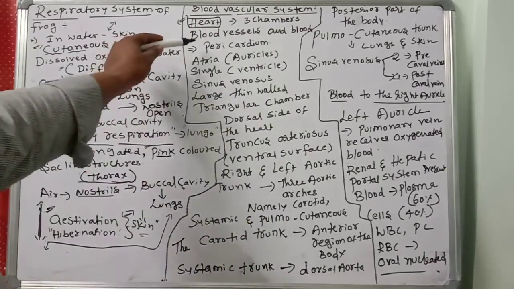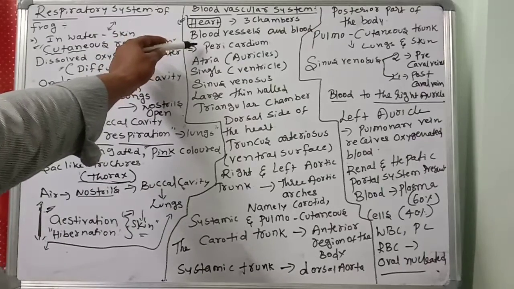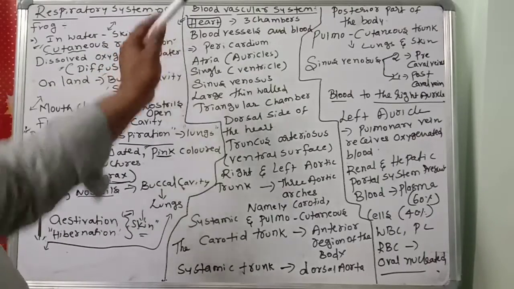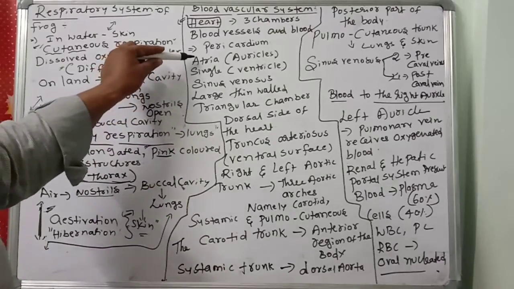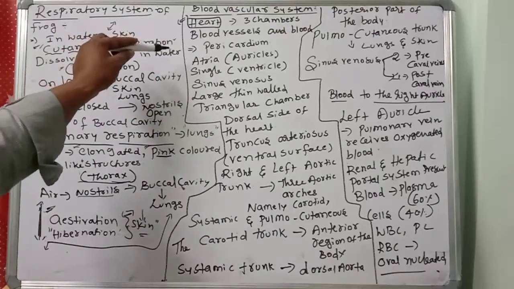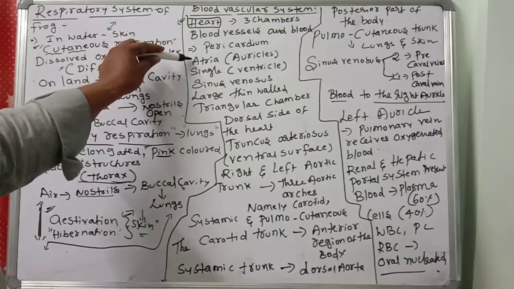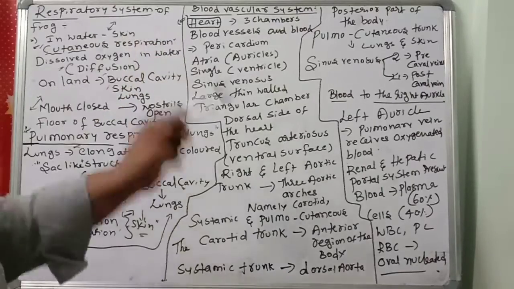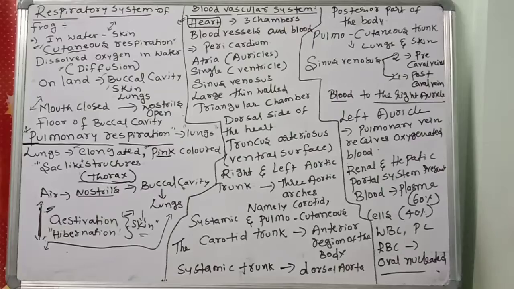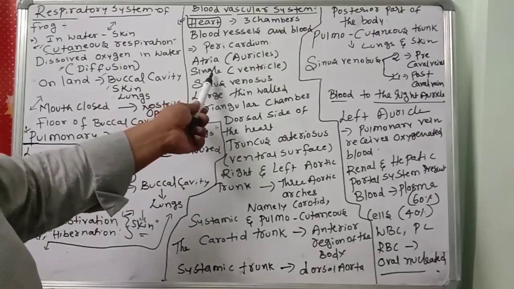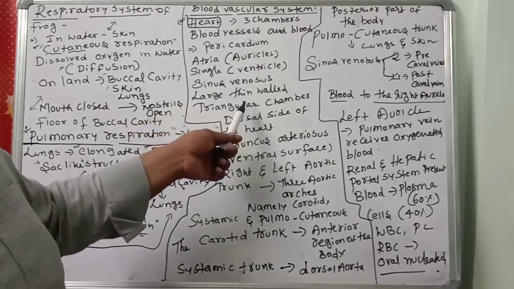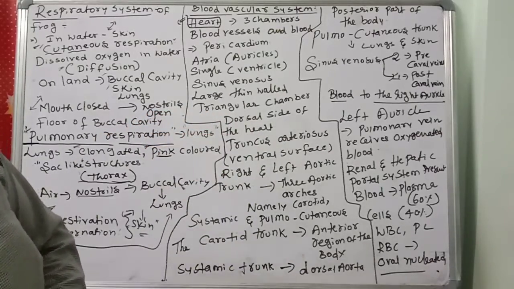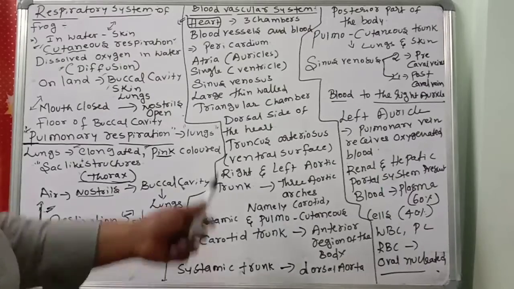The heart is covered by one membrane, that is called pericardium. The 2 thin-chambered auricles together are called atria. Only one single ventricle. I said 3 chambers, so 2 are auricles and one is a single ventricle. The sinus venosus is a large, thin-walled, triangular chamber. Very important.